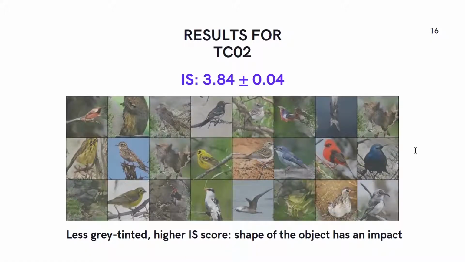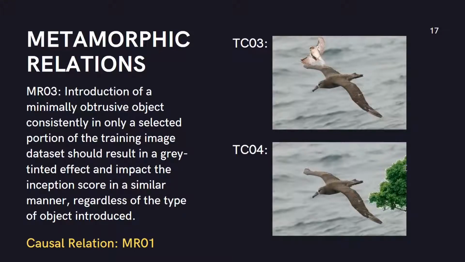It can be noted through the result of test case 02 that the gray tinted effect has somewhat decreased and the inception score has increased a lot, which goes on to show that the shape of the object might have an impact on the overall generation of images. With the results from test case 02, we notice that the shape of the object does have an impact on the overall quality of the image generated.